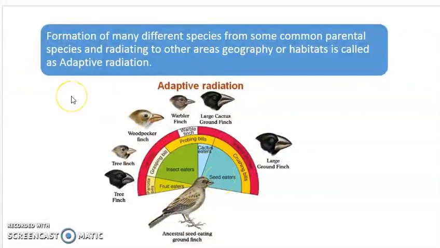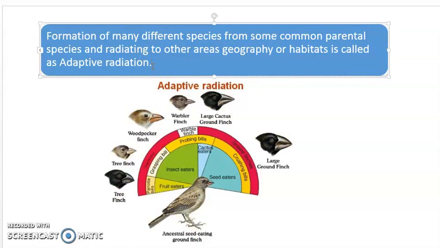So how can we define adaptive radiation now? Formation of many different species from some common parental species. Here, this is the parental species, and these are the new species that have radiated from this to other areas, geography or habitats. They do not stay in that particular area, they move towards different geographical areas. This is known as adaptive radiation.